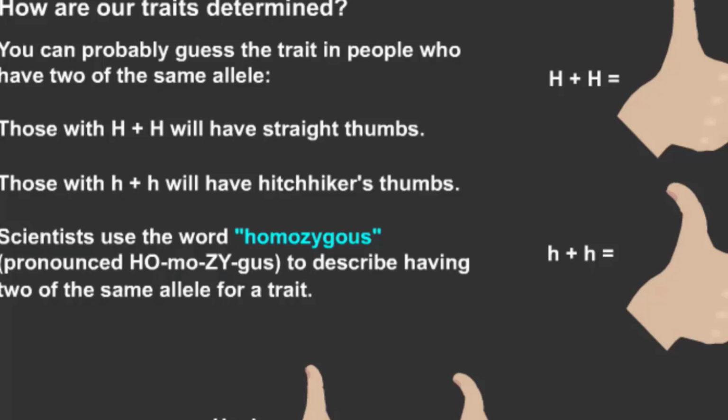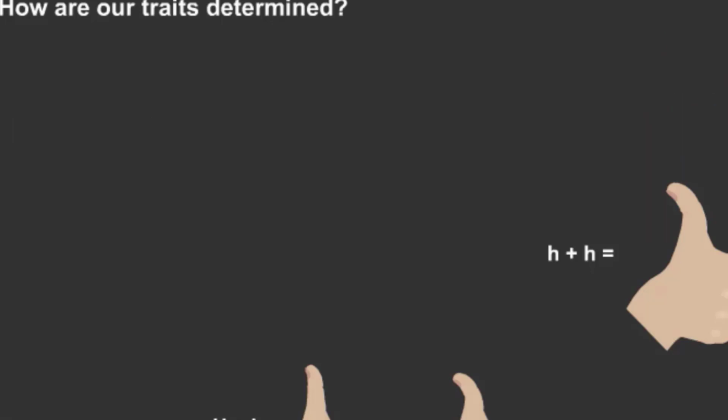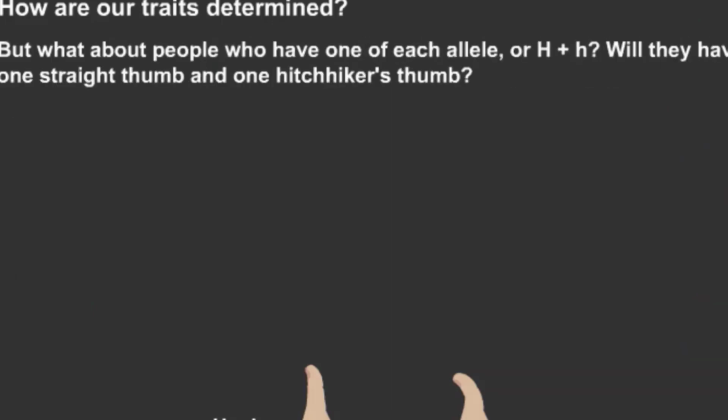Those with capital H capital H will have a straight thumb. Those with small h small h will have hitchhiker thumb. Scientists use the word homozygous to describe having two of the same allele for a trait: capital H capital H or small h small h.